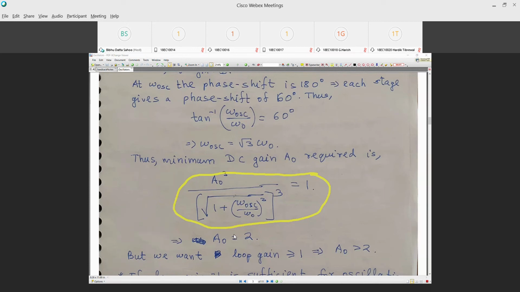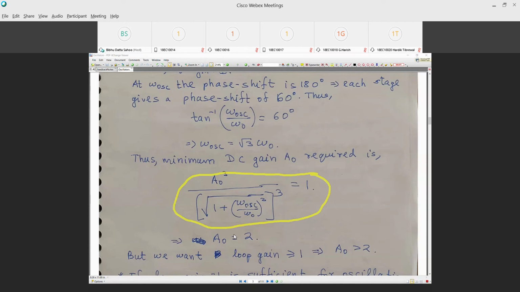How can you satisfy greater than 1? The denominator will increase, right? I cannot satisfy greater than 1 for both the frequencies. It is physically impossible.